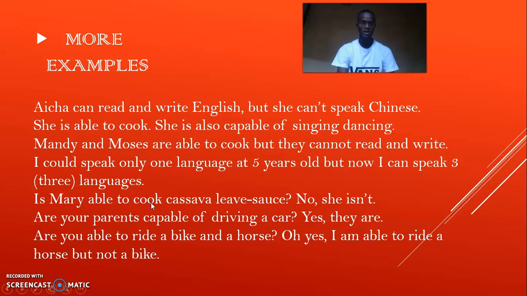Is Mary able to cook cassava leaf sauce? No, she isn't. Are your parents capable of driving a car? Yes, they are. Are you able to ride a bike and a horse? Oh, yes. I am able to ride a horse, but not a bike.